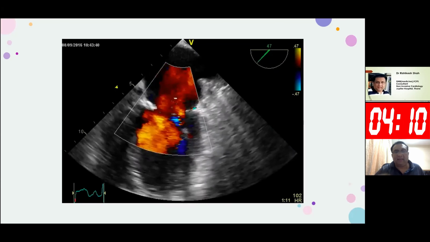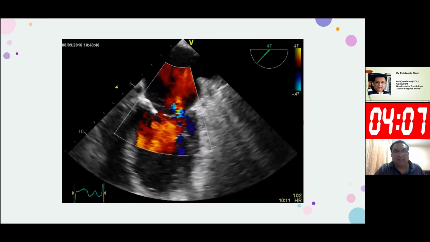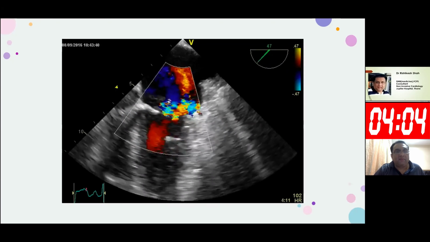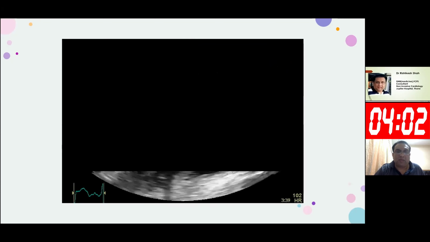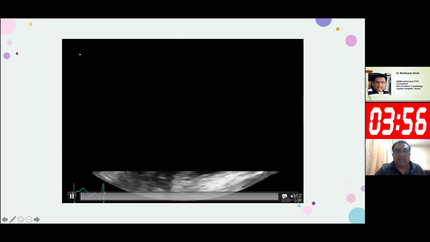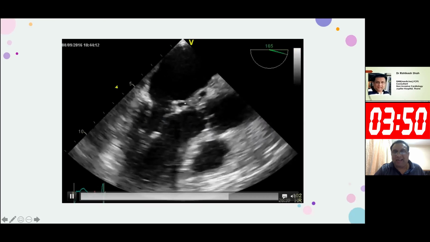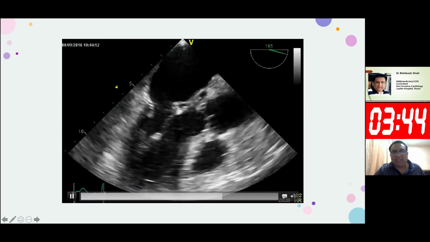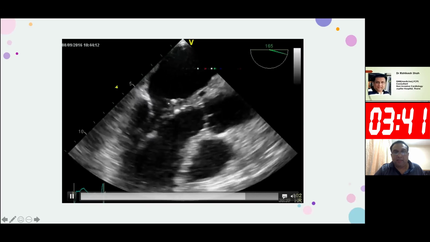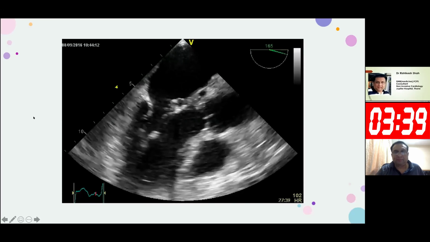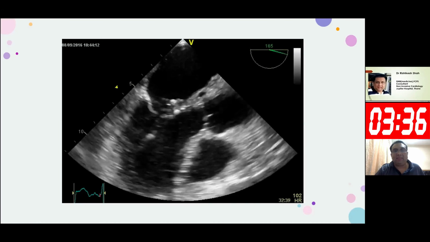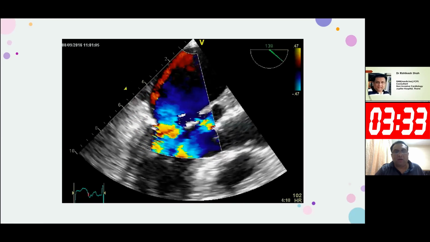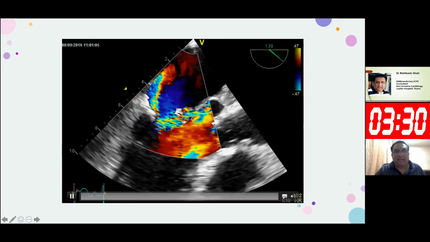And you can see in this view that there is an MR which is posterior directed. And then we went to this view, which actually helped us to clinch the diagnosis. So this was nothing but an aortomitral curtain, aortomitral intervalvular fibrosa aneurysm. So one part of the aneurysm had burrowed into the aortic root and another part was there into the LA. If you could clearly see, this aneurysm towards the LA had also ruptured. So definitely there was a communication between this aortomitral curtain aneurysm and LA. Color flow interrogation showed us, okay, yes, there was definitely a severe florid MR.